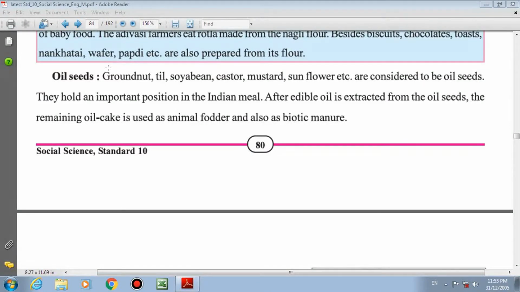So let's start with that. Groundnut, til, soybean, castor, mustard, sunflower, etc. are considered to be oil seeds. They hold an important position in the Indian meal. In Indian recipes, there is a different role of eatable oil, because it can make a recipe tasty. So these are the crops: groundnut, til, soybean, castor, mustard, sunflower. Their oil is used in the eatable oil category.